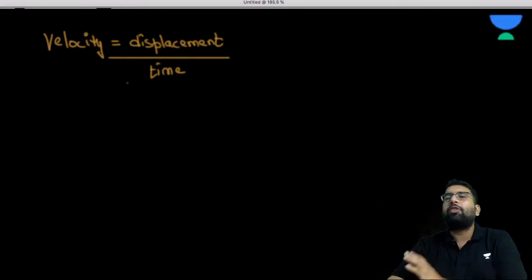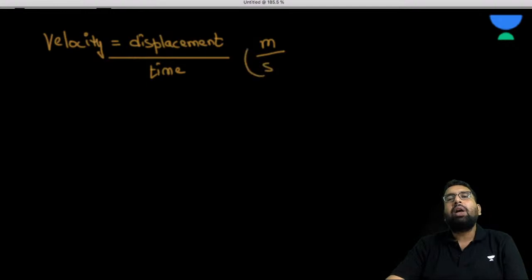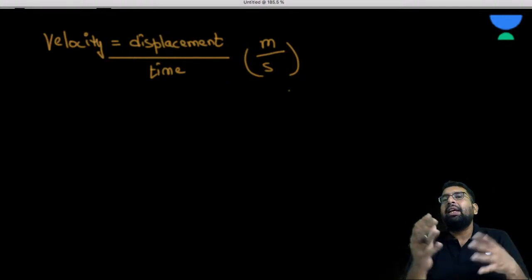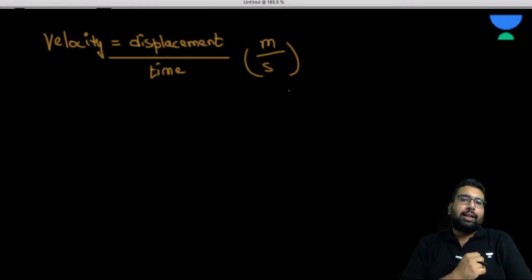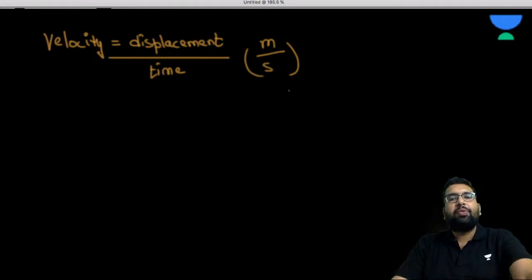Right now we are focusing on units and measurement. So displacement per unit time. Here displacement is some sort of a length and time is some sort of a second. Again you can see that the fundamental quantity is used more than once. Meter per second is a combination of two fundamental quantities.